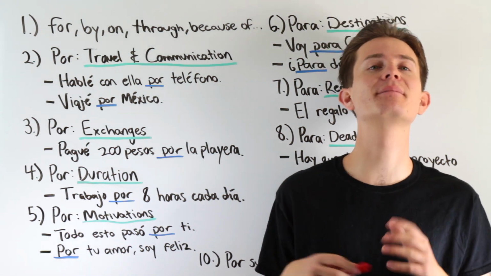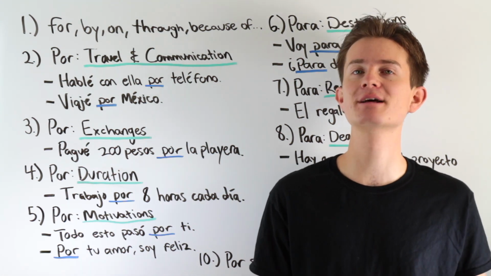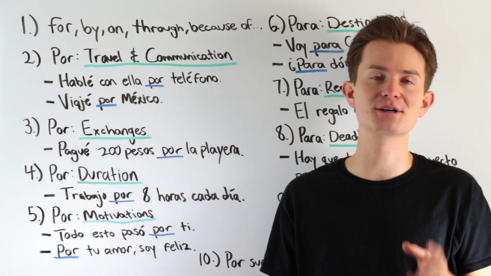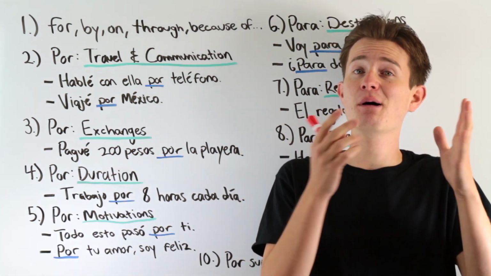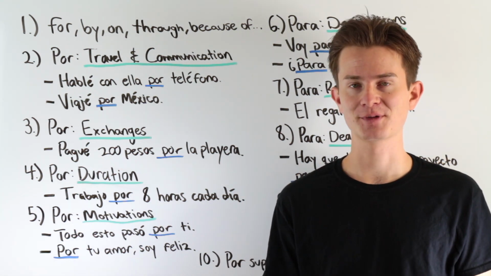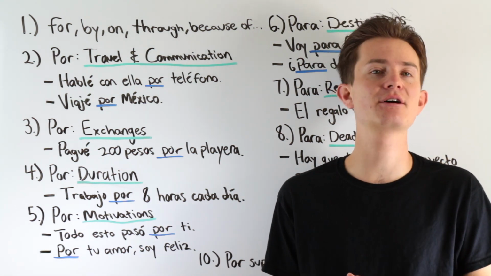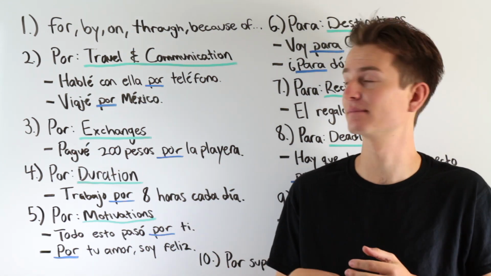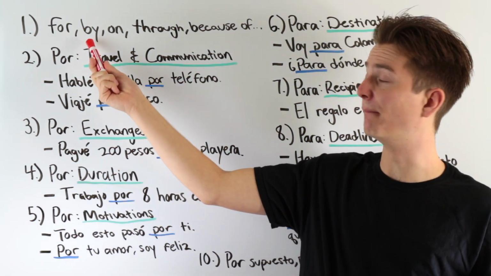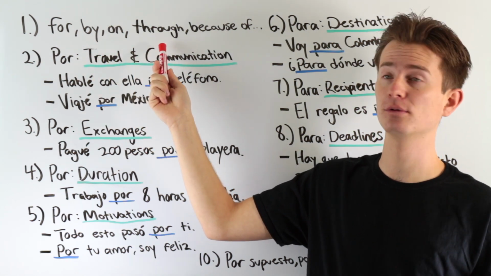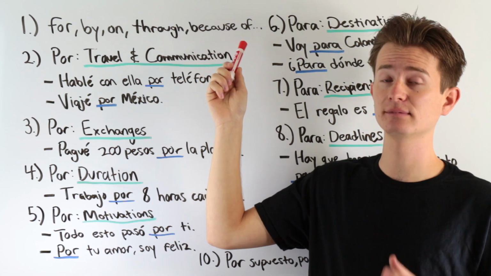Today we're going to be learning about the difference between por and para. Now, this can be one of the most confusing concepts for us when we're learning Spanish because por and para both mean for. Okay, now por and para can take on many meanings, which is another reason it makes them quite confusing. For example, it can mean by, on, through, because of, and more.